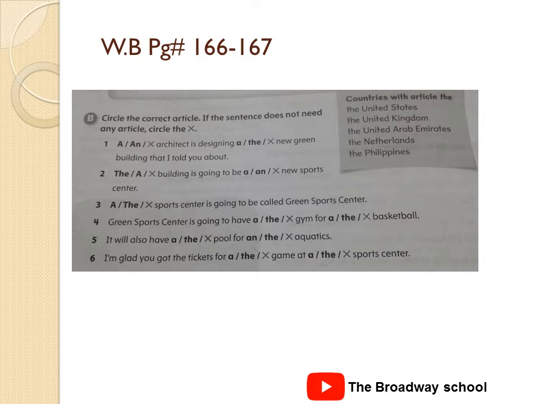Number 3 is: Sports center is going to be called green sports center. Yes, again the repetition of the sports center. So we will use which article? The. The sports center is going to be called green sports center. Number 4 is: Green sports center is going to have gym for basketball.